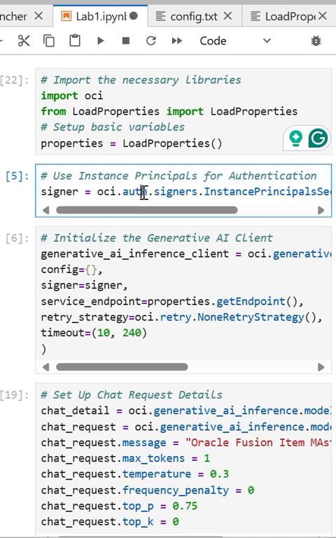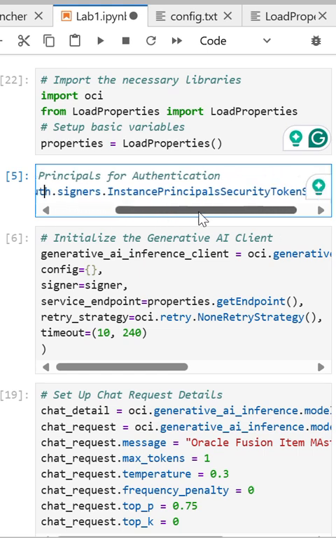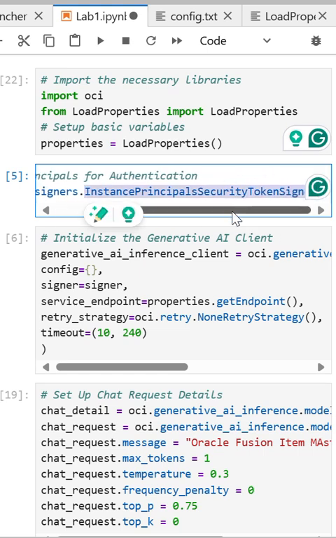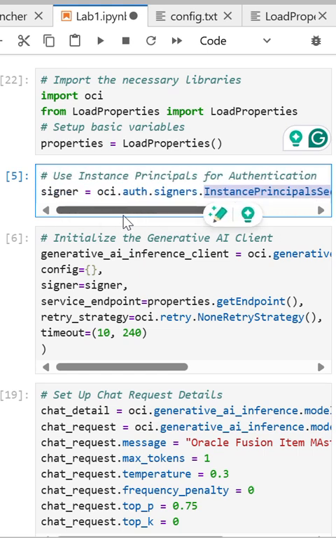in the OCI and then libraries, and the second is a signer, which I'm setting to null here. So this will help, no need to pass the authentication, because this is just for test purposes.